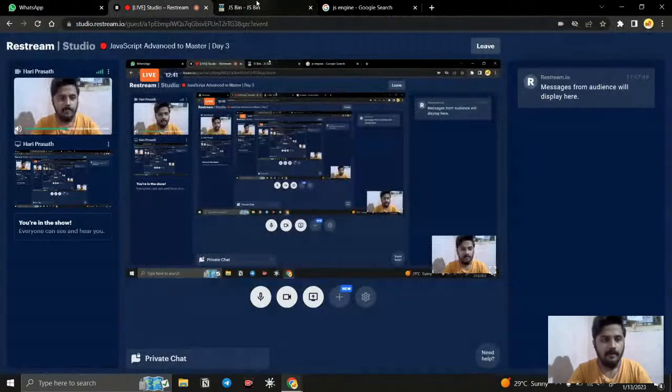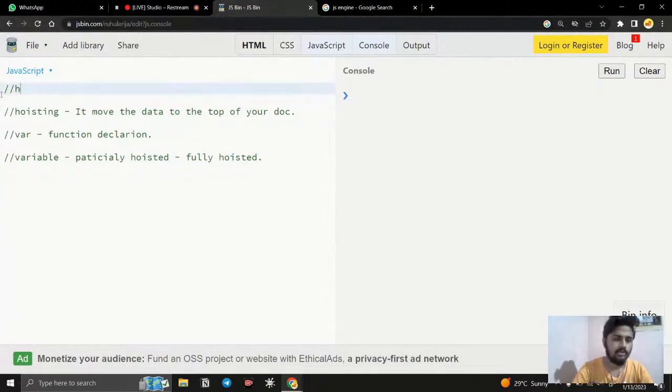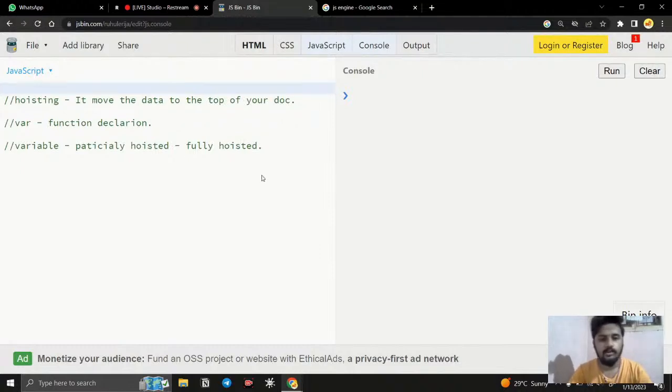For example, let us see what hoisting is first of all. I just remove this one. These three things are very important for us. Now let us go here, and I'm creating a variable with var, or we can go with let. First we will see that.